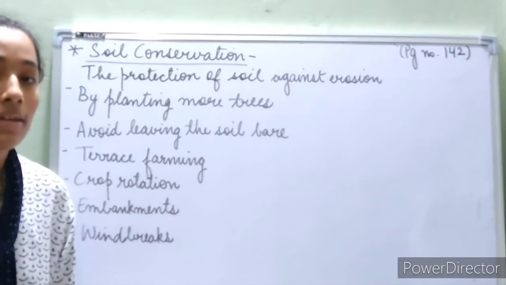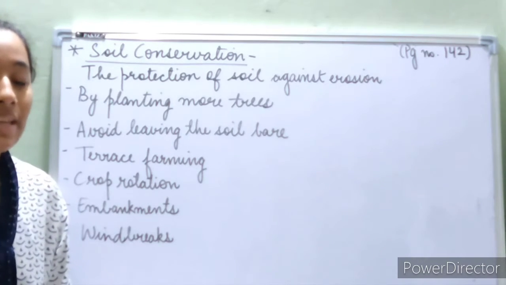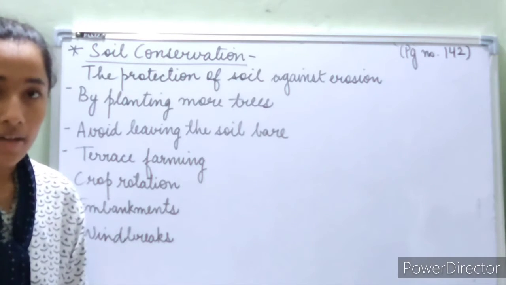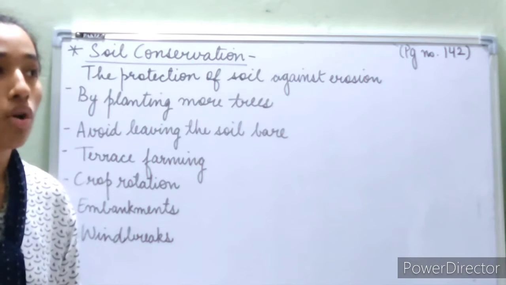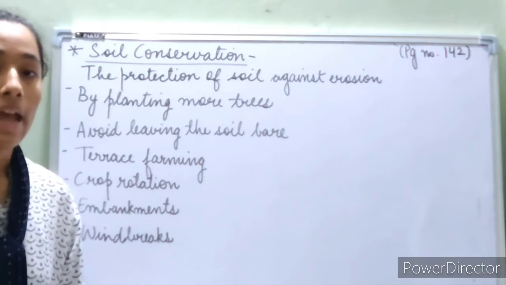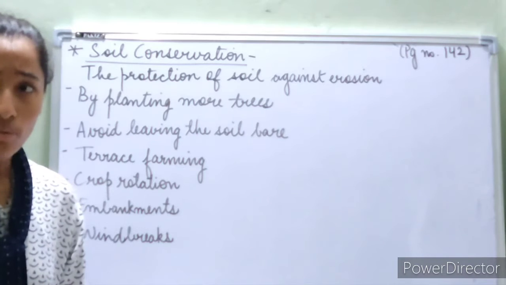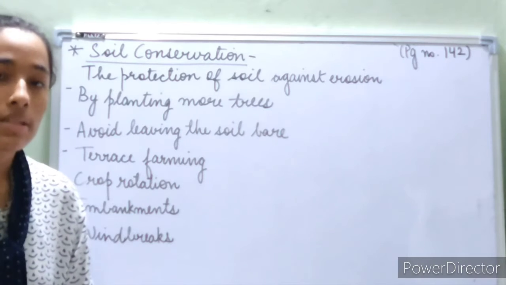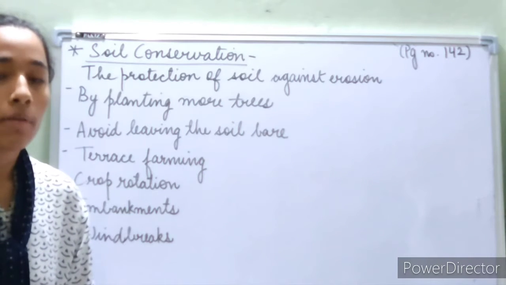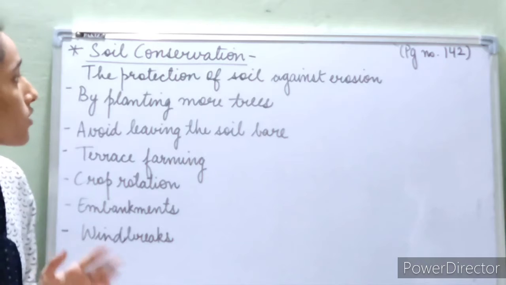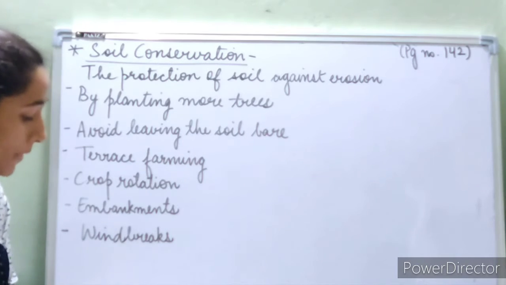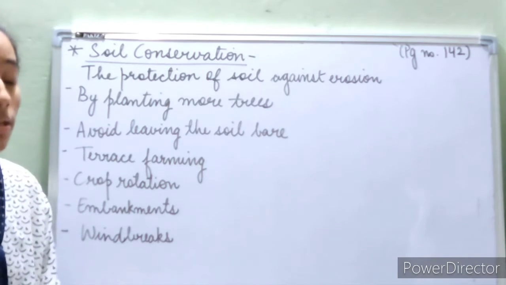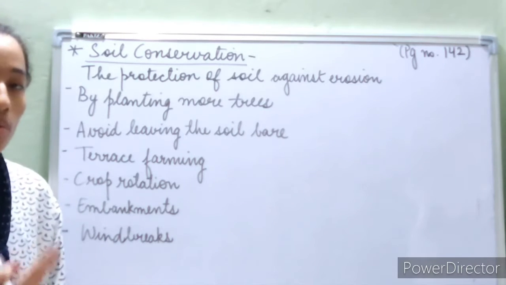Now, why do we need soil conservation? Because soil takes a long time to form. It cannot be made by us within seconds. It takes a long time to form. It is a natural element, and so that we don't run out of soil, we have to prevent soil erosion, and we have to conserve it so that it can be available for future use also. So this is soil conservation, and there are many ways in which we can conserve soil and prevent soil erosion. Today we are also going to learn about those ways.